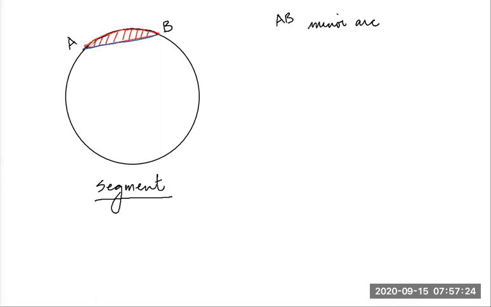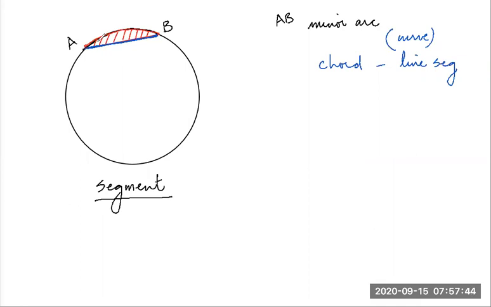I've just drawn it. Am I right? It's a straight distance. It's a straight line. Chord is a straight line. Arc is a curve. Whereas chord is a line segment.